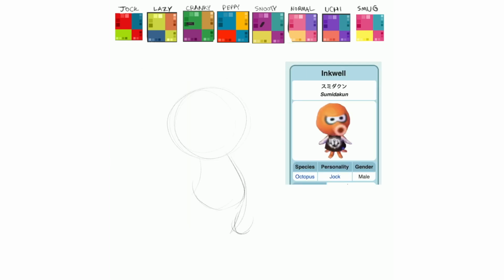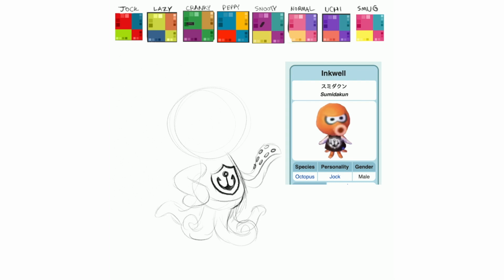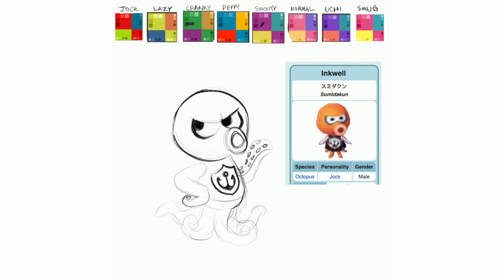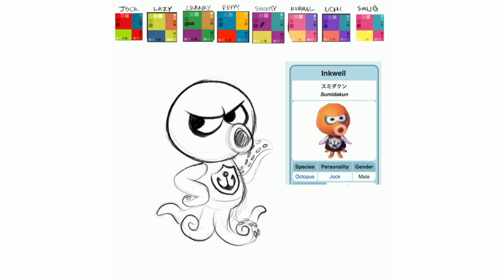Inkwell was one of the more recent ones somebody let me know was missing. I hadn't heard of this villager, but I guess he was like a Splatoon related villager, and I think he came with a Welcome Amiibo update. Correct me if I'm wrong there, but I think that's why he was excluded from the villager list on the other wiki I was using. I think he turned out really fun. I like his little angry eyes with the little bags underneath. Doing his tentacle legs was great too.